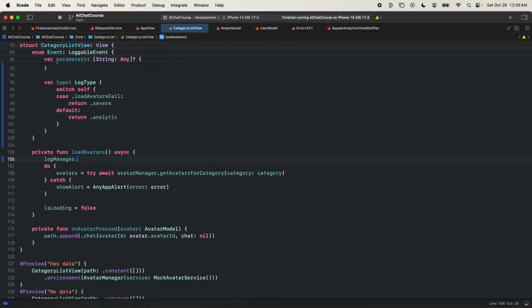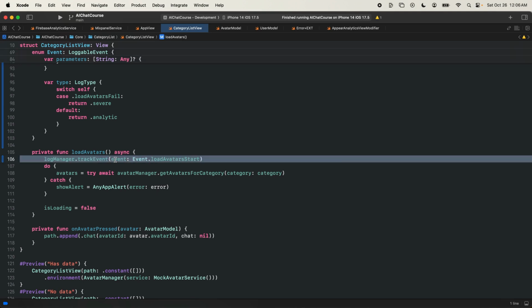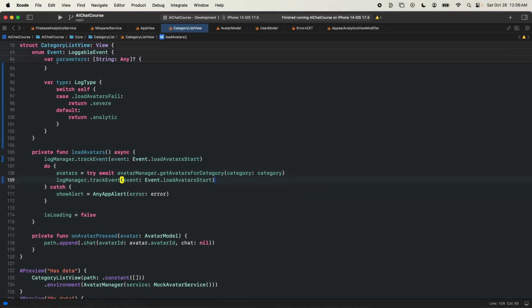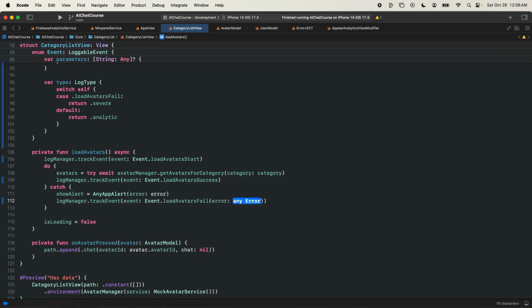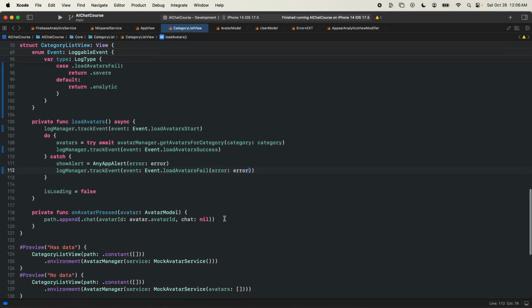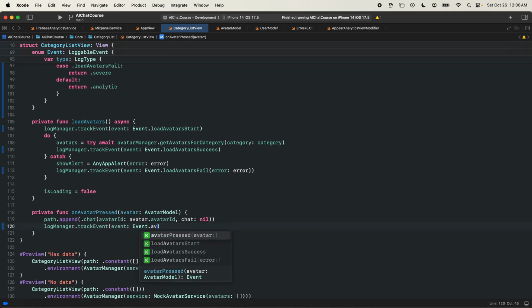So logManager.trackEvent(.loadStart). Here we're going to do loadSuccess, and here we'll do loadFail and pass in the error. Here we're going to do .avatarPressed and pass in the avatar.